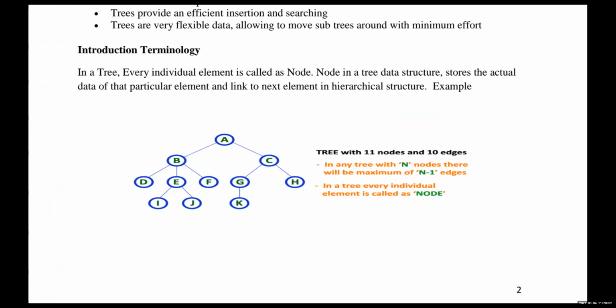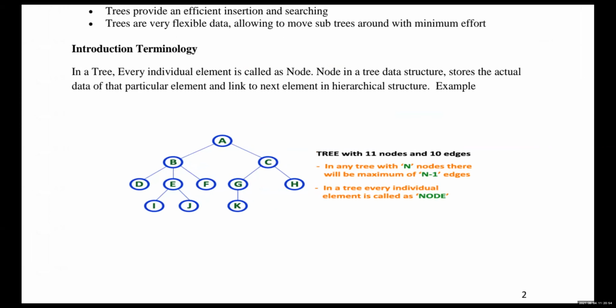If you have n nodes, then n minus 1 edges are there. See here, 1, 2, 3, 4, 5, 6, 7, 8, 9, 10, 11. 11 nodes are there. Then how many edges are required? 10 edges are required. Just count here, 1, 2, 3, 4, 5, 6, 7, 8, 9, 10.